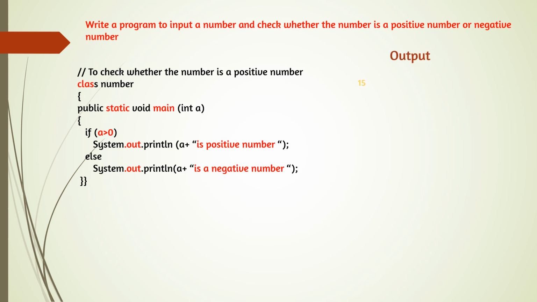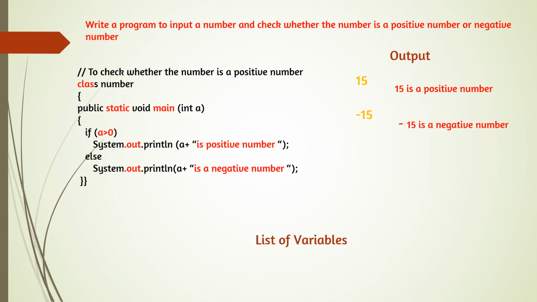So here we can see the example. Suppose you are inputting 15. 15 is greater than 0, so a plus, that means the first number will be given and then these words. So here the output will be 15 is a positive number. And suppose you are inputting minus 15, so the condition a is greater than 0 is false, it will not be executed, else will be executed. So below else what is written? It is a negative number, so that will be executed.